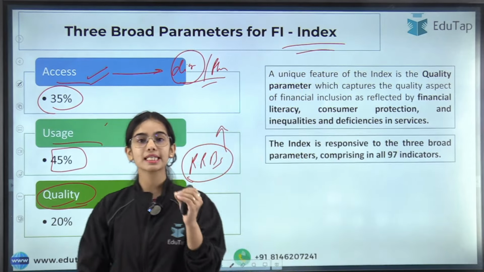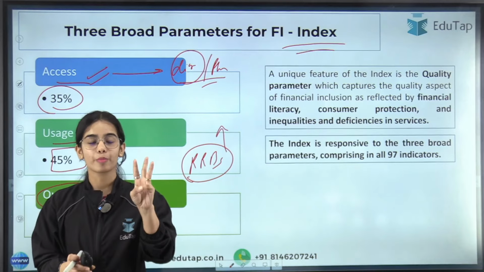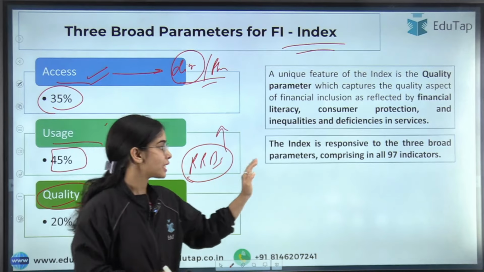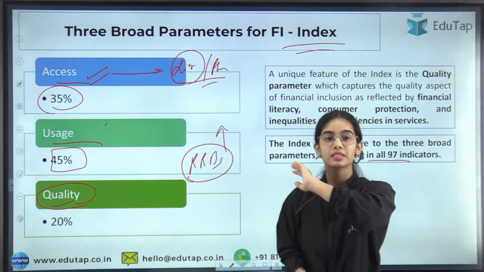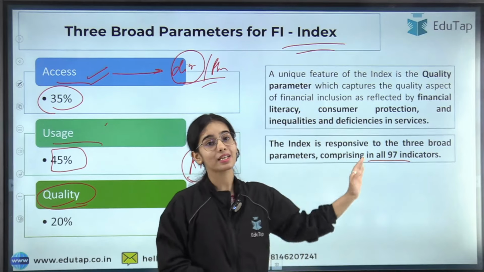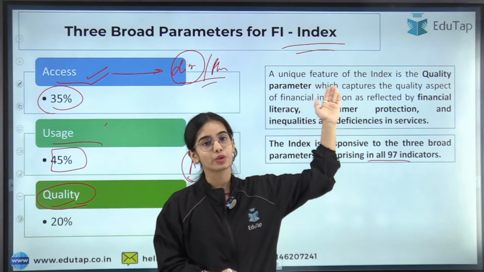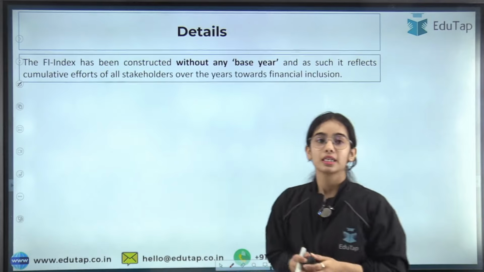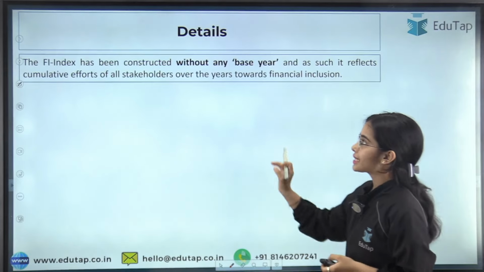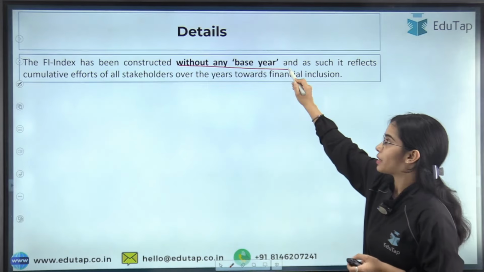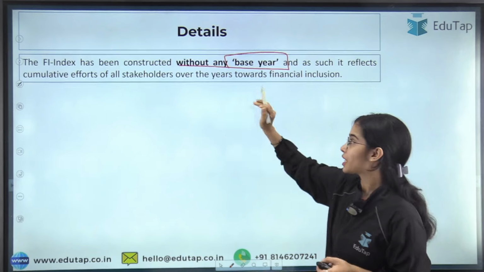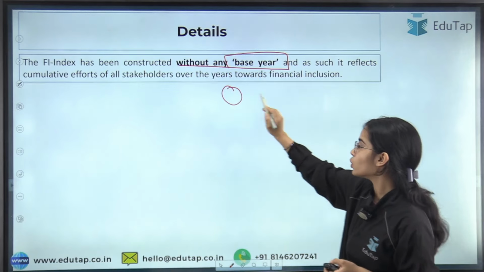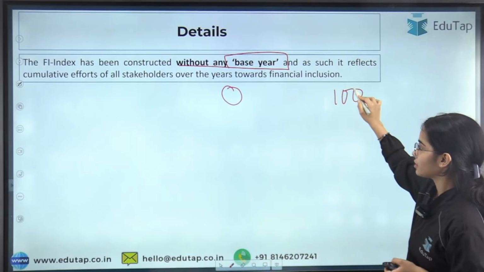Okay, and the index is composed of 3 broad parameters comprising in all 97 indicators. Now the financial inclusion index has been constructed without any base year, because its value ranges between 0 and 100.